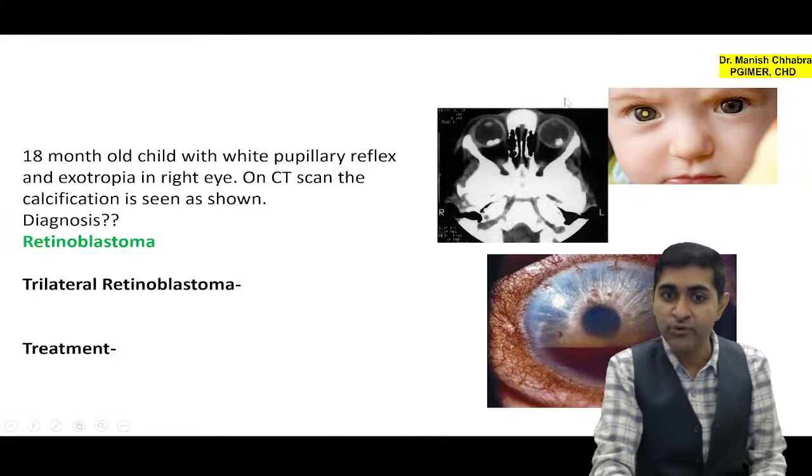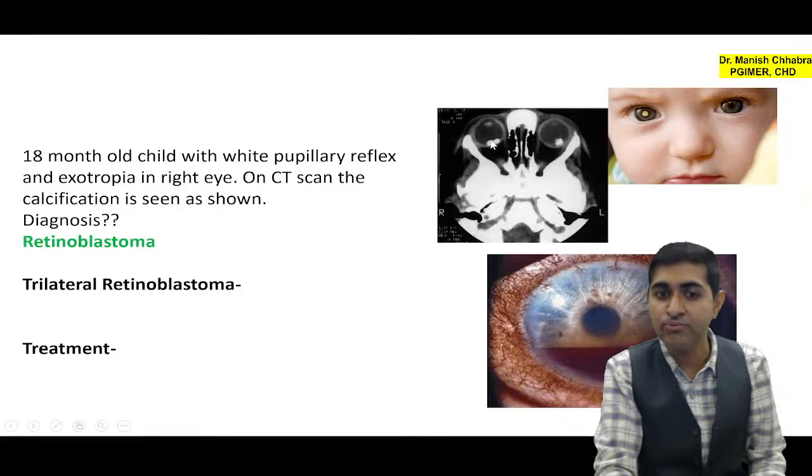But if you appreciate this CT scan image, you will see that there is this tumor having calcification, this tumor having calcification, and there is this tumor which is also visible in the CT scan. So it is forming a triangle.